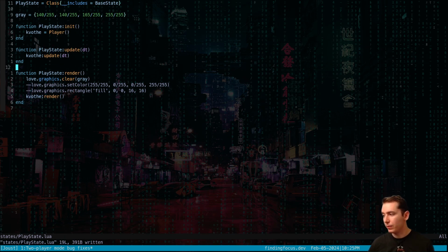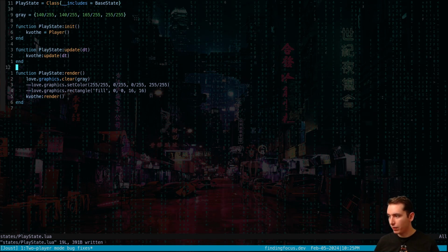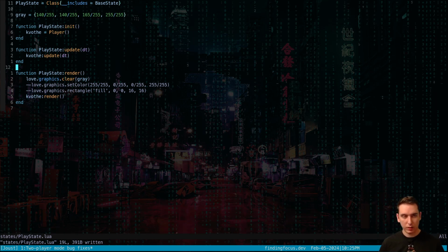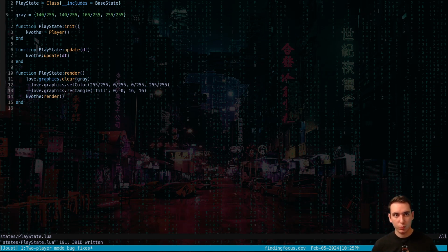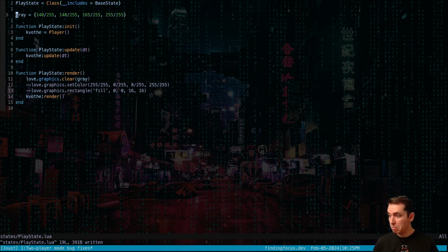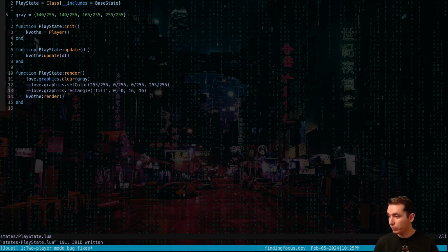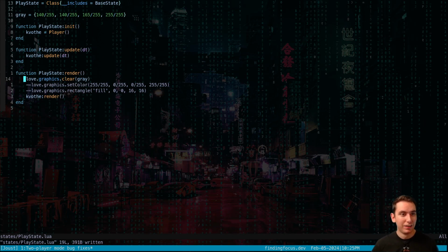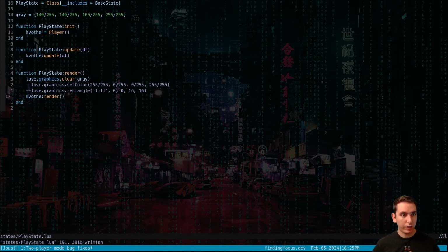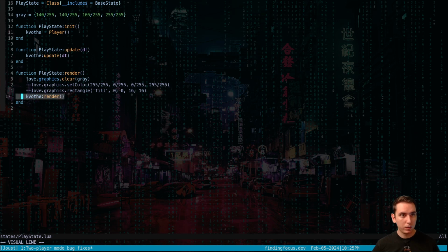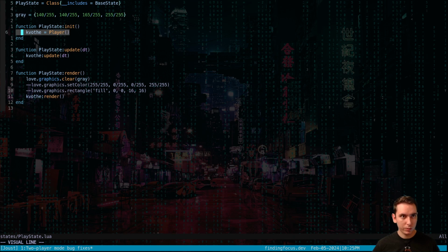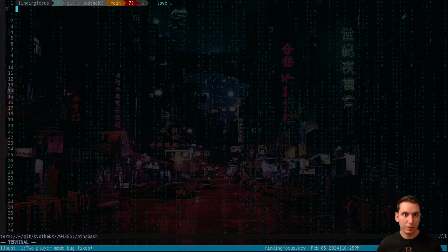So we don't have to sit there and type in 255 over 255 over 255 over 255, alpha transparency, any of that stuff. So we'll just save a bunch of tables like this with our color palette, and we can just say green 1, green 2, blue 1, blue 2, red 2. Okay, so we're rendering our kaboth, we are updating our kaboth, and we gave ourselves a kaboth to do those things. So now maybe it'll work.